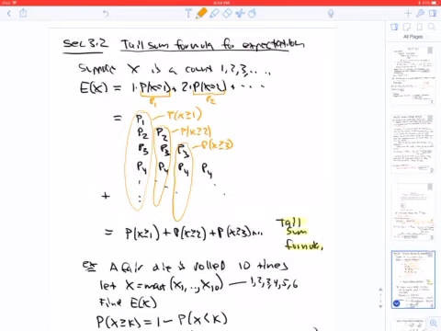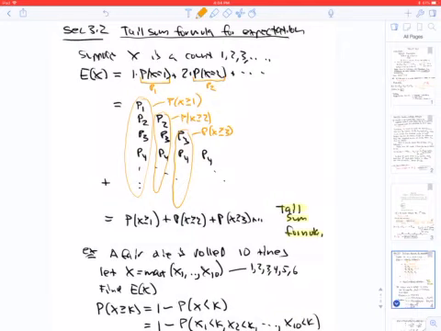Then we talked about the tail sum formula for expectation. The tail sum formula is useful when it is easier to find the probability that X is greater than or equal to k than the probability that X is equal to k. And this happens, for example, when X is a max or a min. That is one of the main applications of the tail sum formula for expectation.